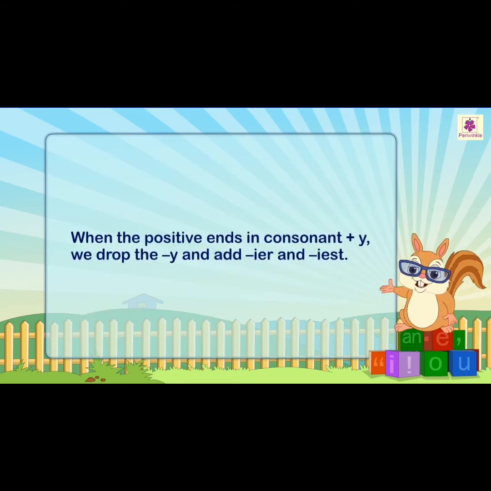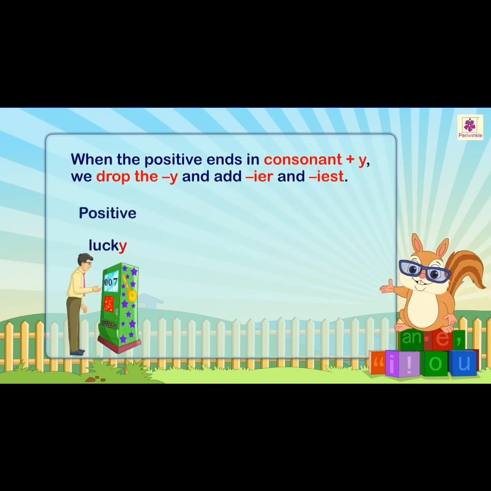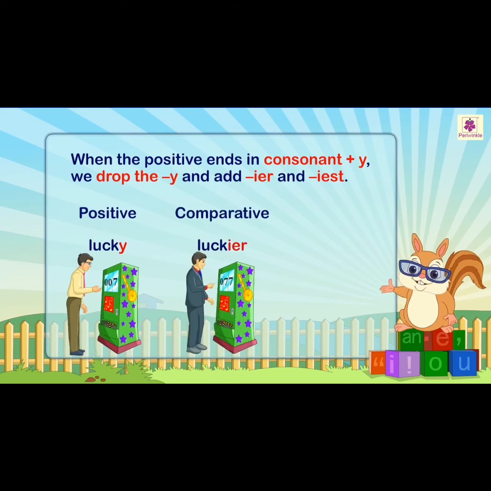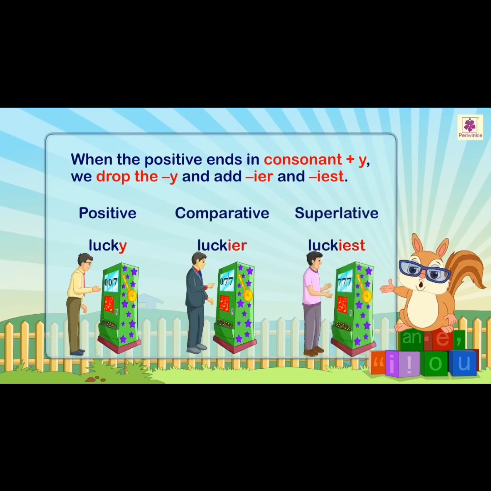When the positive degree ends in consonant Y, we drop the Y and add IER and IEST. Dropping Y means we are removing Y. For example, positive degree lucky, we drop the Y and add IER: luckier.